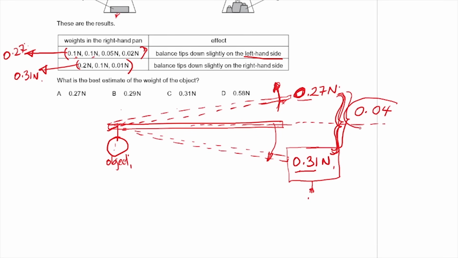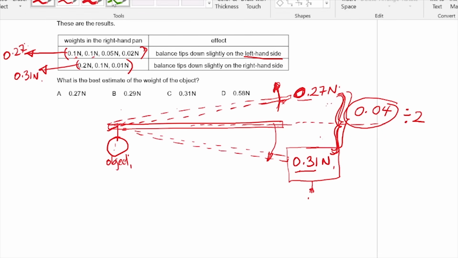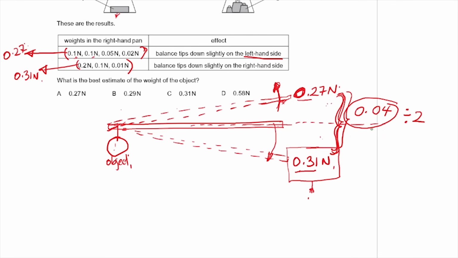And maybe this 0.04 can be divided by 2 so that these two share it out. So when those two share it out, you'll find that 0.02 means that the upper part, to reach the supposed equilibrium, is going to become 0.02, and even the lower part will become 0.02.